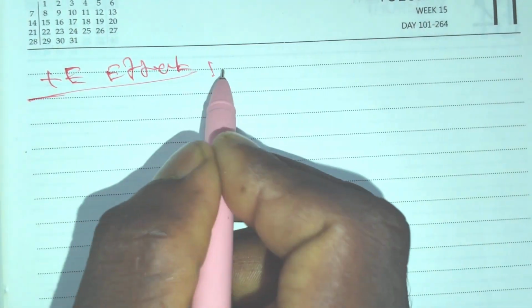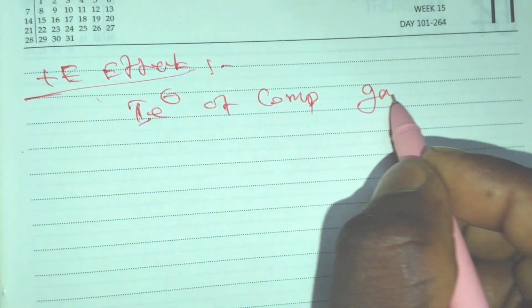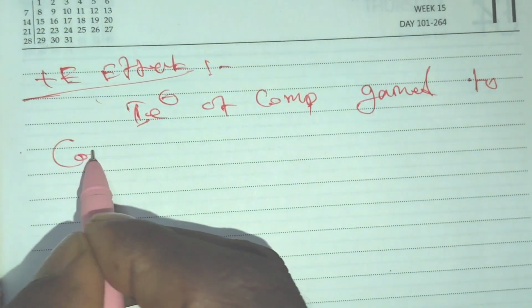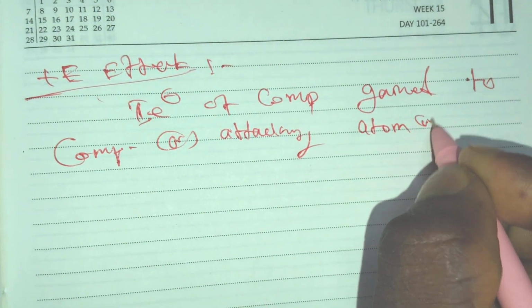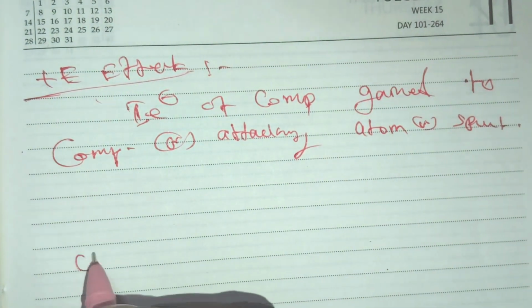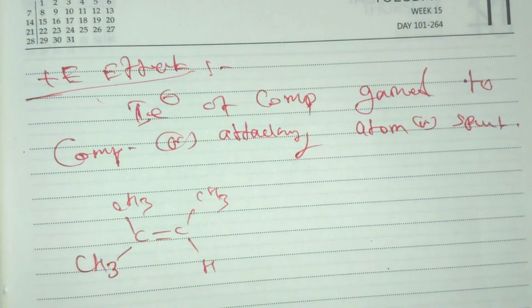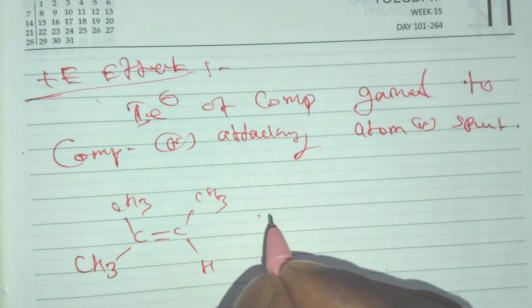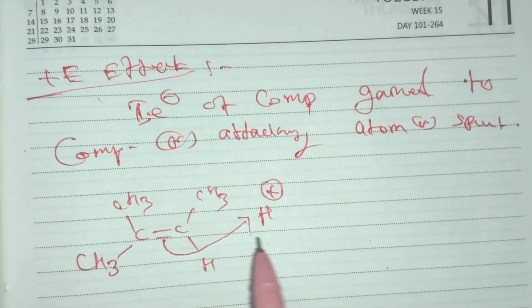Next there is the plus E effect. In the plus E effect, the pi electrons of the multiple bond of the compound gain the electrophile, the attacking atom or species. For example, with the same compound, we add an electrophile, for example H plus. Now this pi electron gains this proton onto this carbon.